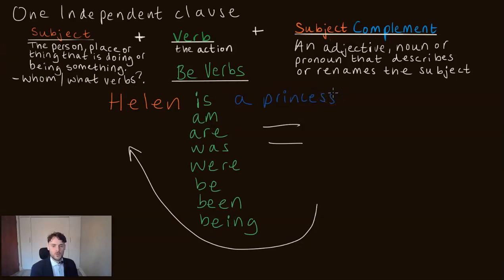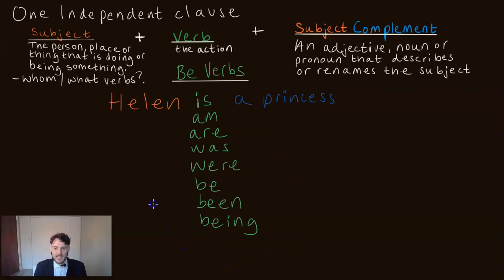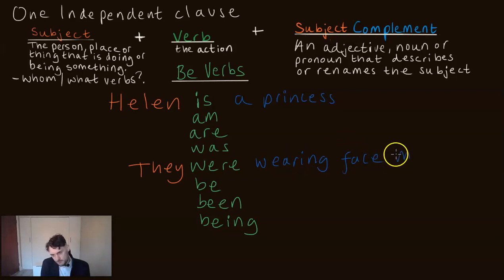Okay? What am I saying? I'm saying Helen equals a princess. So there's a very direct nature between the subject and its complement when we use a be verb. Another example would be, you could say, they were wearing face masks.